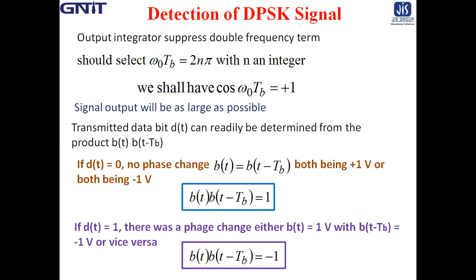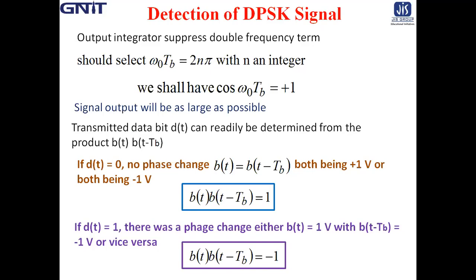Now, the question is the advantages and disadvantages, if some disadvantage exists, of DPSK over BPSK. First tell me, what are the advantages of DPSK over coherent BPSK? It is very easy. You know that it is a non-coherent PSK.